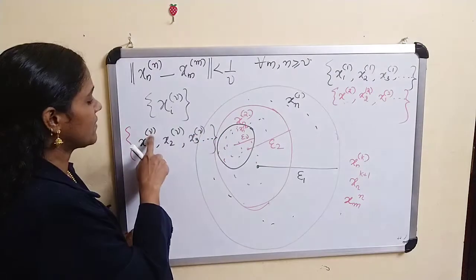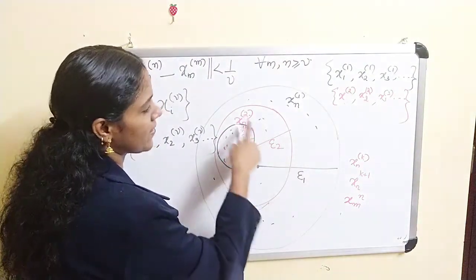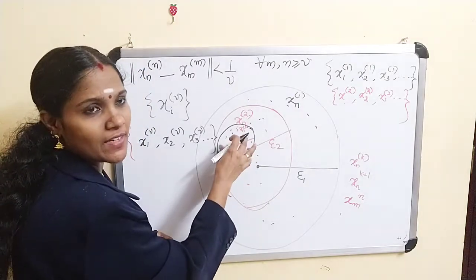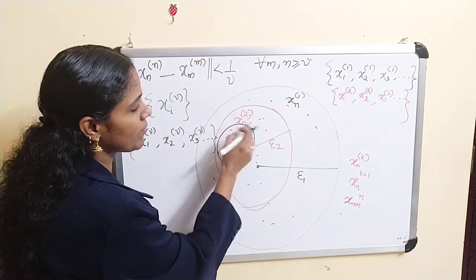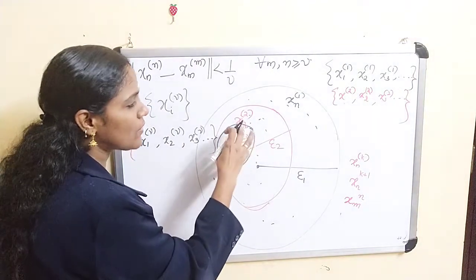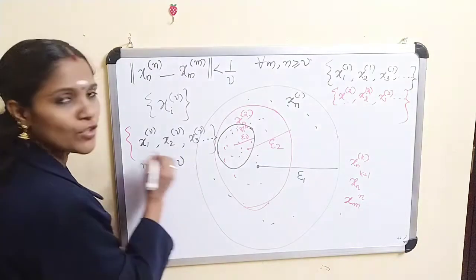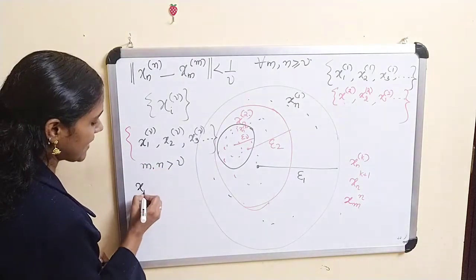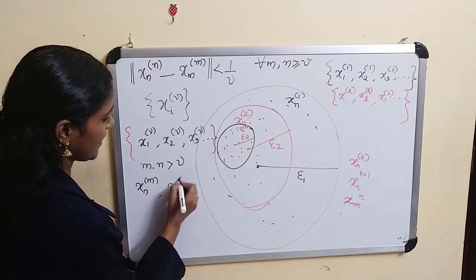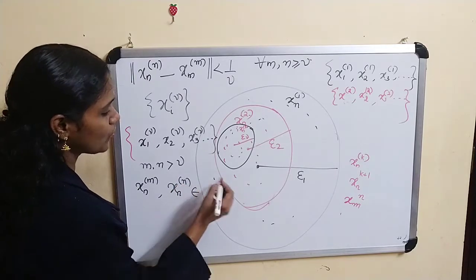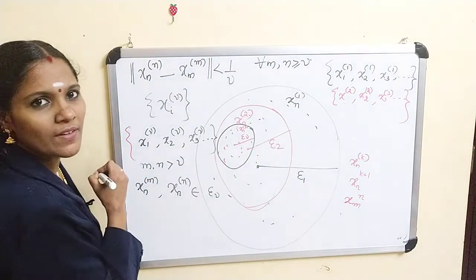Suppose some m is greater than nu. Here 2 is greater than 1, so x2 is in this set, and 3 is greater than 2, so x3 belongs to this set. So clearly if m, n are greater than nu, then x_nm and x_nn clearly belong to this ball with radius epsilon nu.